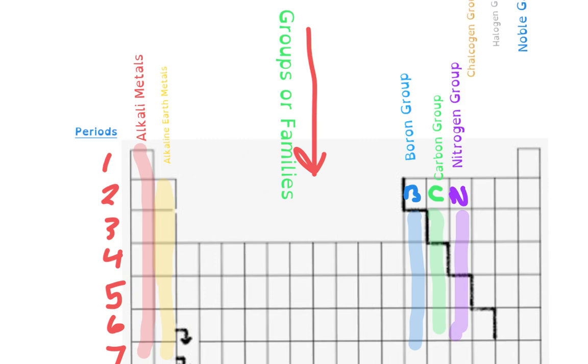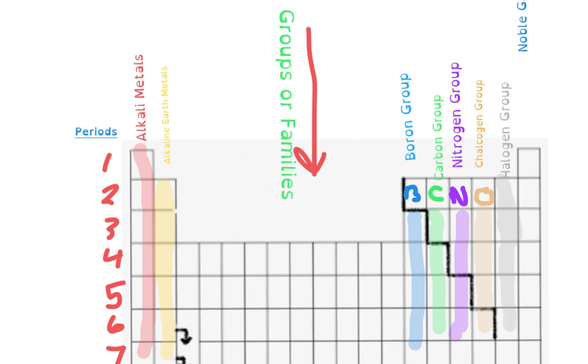Our next one is our chalcogen group, and the first element in that group is oxygen, but it has a fancy name. We call it the chalcogen group, and it goes up and down there. And then finally, next to our noble gases that we'll get to is our halogen group. You may have heard Mr. Armstrong talk about that. That is right here. That's for your fluorine, chlorine, bromine, and iodine, okay? And that goes up and down that whole family right there.